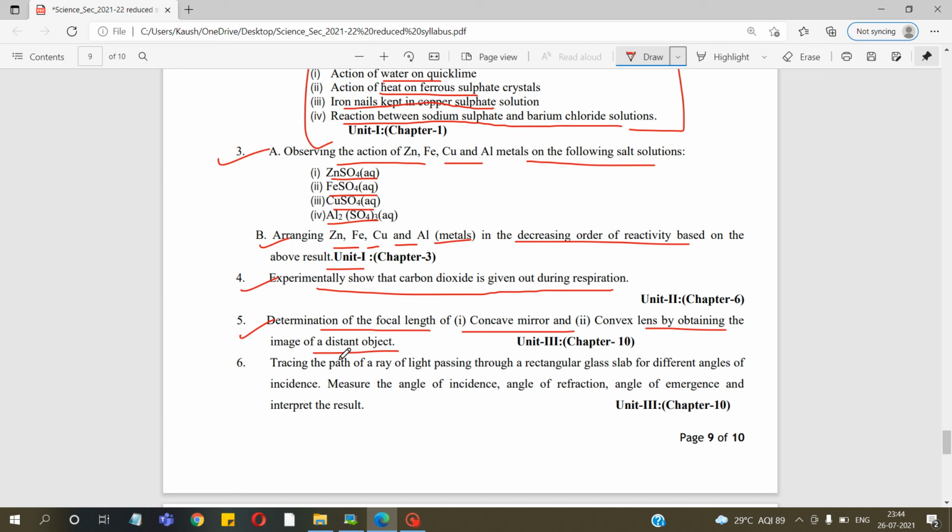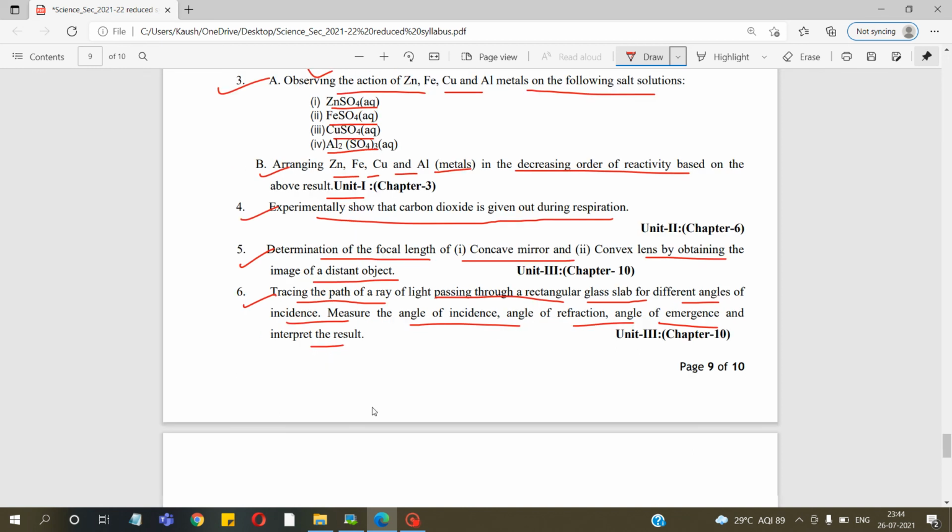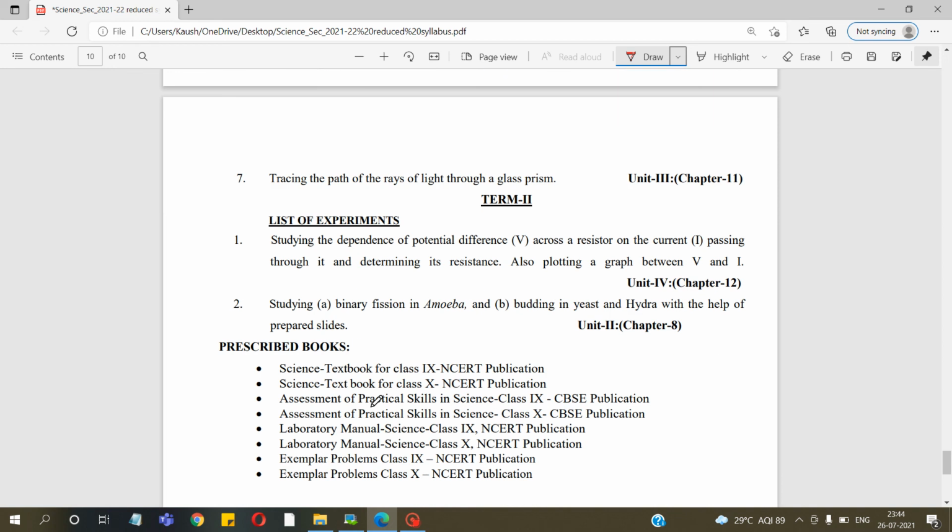Experiment number 5, determination of focal length of concave mirror and convex lens by obtaining a sharp image of a distant object. Experiment number 6 is to trace the path of a ray of light through a rectangular glass slab for different angles of incidence and measure the angle of incidence, angle of refraction, angle of emergence, and interpret the result. And experiment number 7, to trace the path of rays of light through a glass prism.